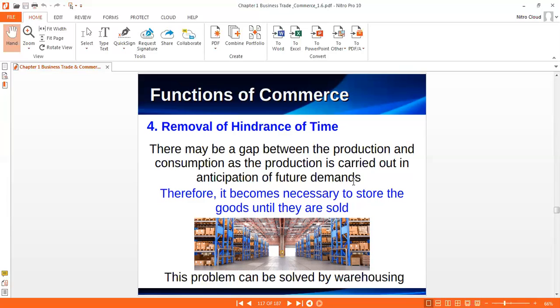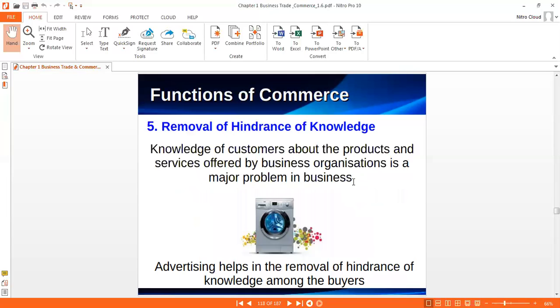During this time period, this problem can be solved by warehousing, godown. You can store your goods in a godown or warehouse. Therefore it becomes necessary to store goods until they are sold.